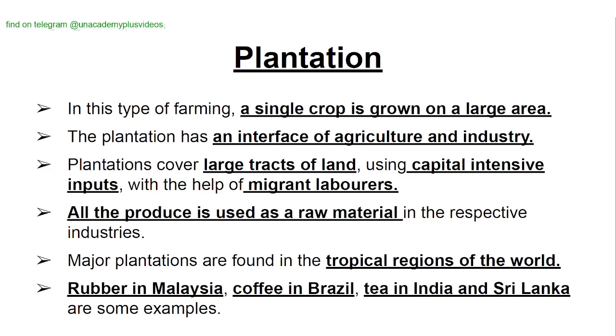Plantation. In this type of farming, a single crop is grown on a large area. The plantation has an interface of agriculture and industry. Plantations cover large tracts of land using capital-intensive inputs with the help of migrant laborers. All the produce is used as a raw material in the respective industries. Major plantations are found in the tropical regions of the world. Rubber in Malaysia, coffee in Brazil, and tea in India and Sri Lanka are some examples.